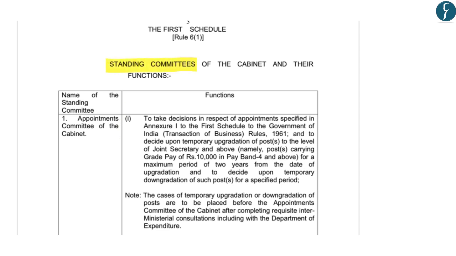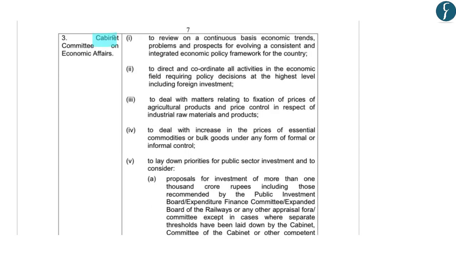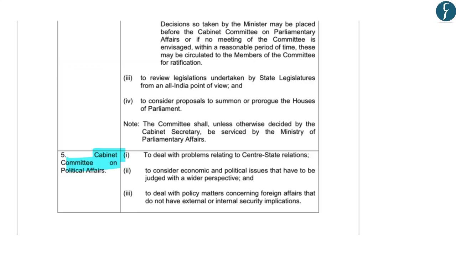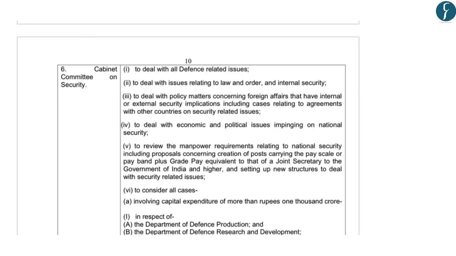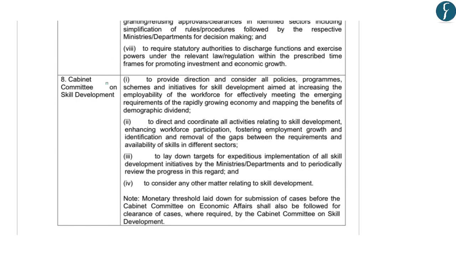These standing committees are Appointments Committee of the Cabinet, Cabinet Committee on Accommodation, Cabinet Committee on Economic Affairs, Cabinet Committee on Parliamentary Affairs, Cabinet Committee on Political Affairs, Cabinet Committee on Security, Cabinet Committee on Investment, as well as Cabinet Committee on Skill Development. So these are the different 8 cabinet committees as provided under the Transaction of Business Rules of the Government of India.